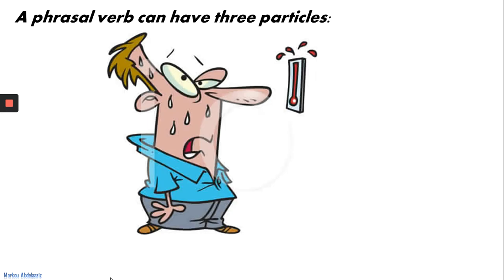Let's see some phrasal verbs which can have three parts. He put up with the heat. This kind of phrasal verb is composed of three parts: put, up, with.